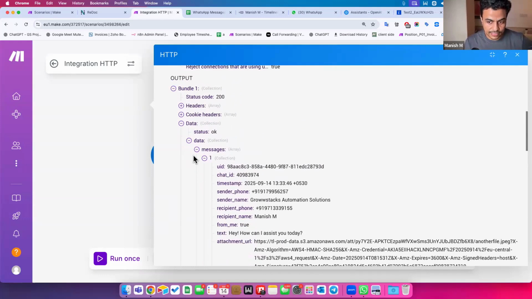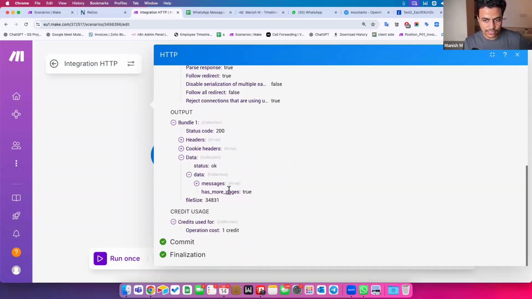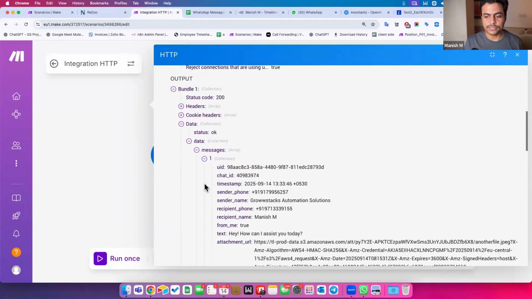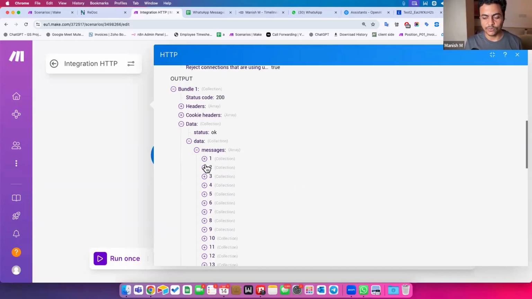Since it is a single array, it got combined into one single output, one single bundle over here. It did not require sending 50 bundles, because that doesn't make sense. Like when I say send one API request and get 50 responses and play around with those 50 data. So this is one of the most common methods of how data is transmitted in bulk format, in a similar format, as arrays.